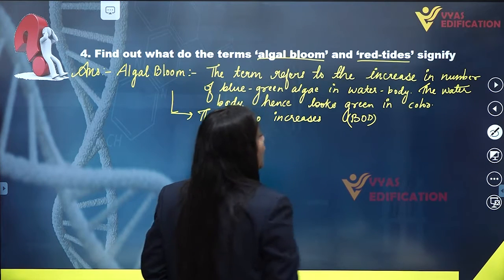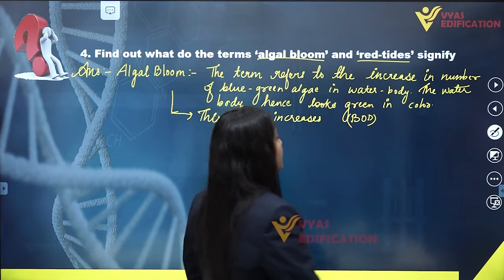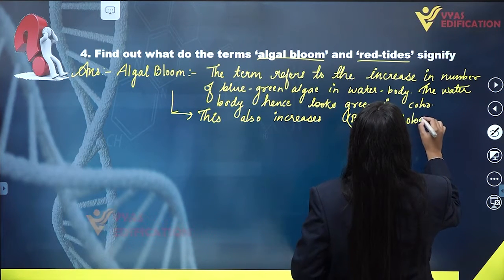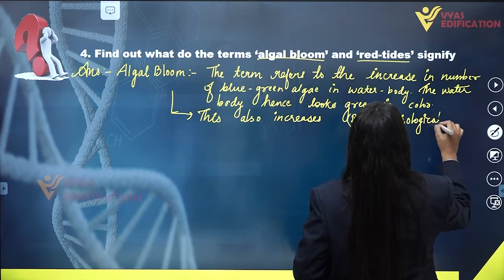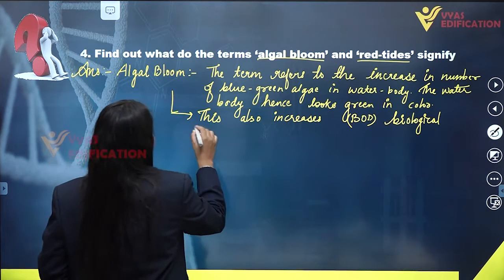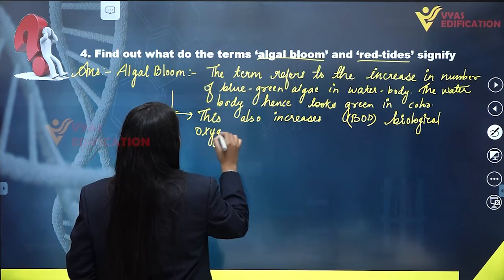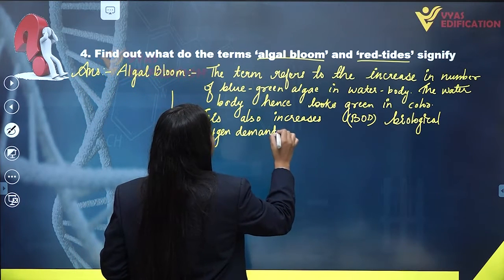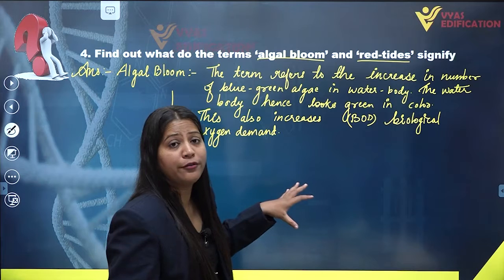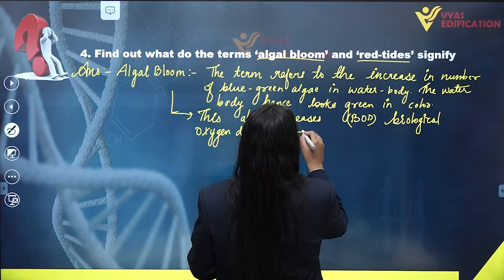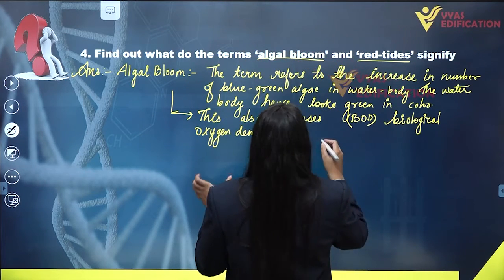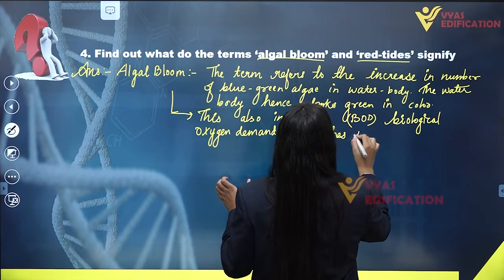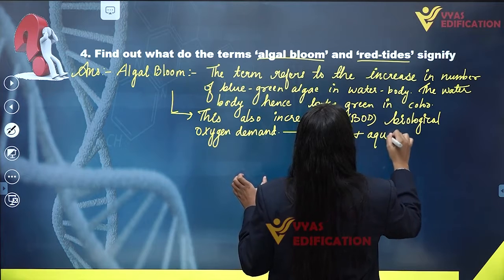Now what is BOD? Biological oxygen demand. This also increases biological oxygen demand. And because of this increased biological oxygen demand, most of the fishes and other aquatic animals present in the water body die.